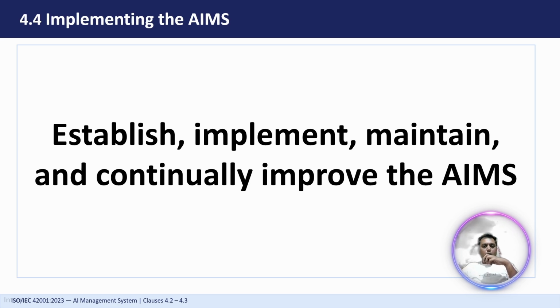Then we have to have documented information as evidence, right? Every standard demands the same. Whatever we follow, whatever we perform, we have to make sure that the evidence is available. Just like clause 4.3, everything here needs to be backed by documented information. We should have policies, procedures, and records. Those will definitely be required by an auditor to review as proof that AIMS is actually functioning and it is not just a design. So they can verify the actual implementation of AIMS.